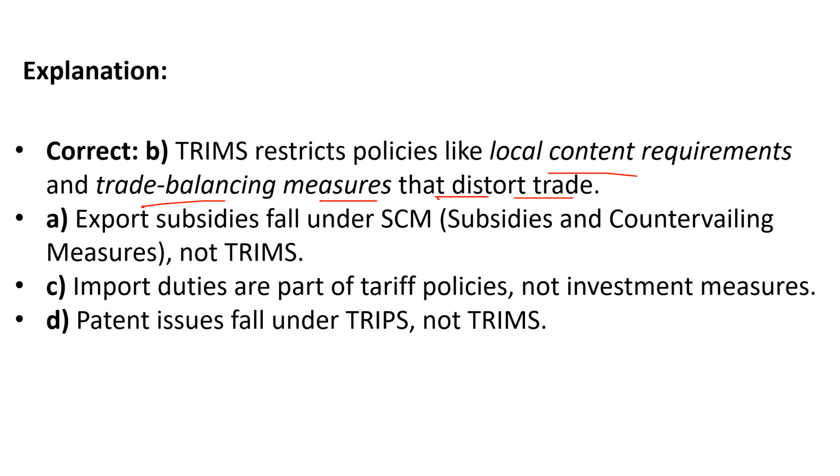We have completed this point in the theory session. Export subsidies fall under SCM, subsidies and countervailing measures, not TRIMS. Import duties are part of tariff policies, not investment measures. Patent issues fall under TRIPS, not TRIMS. So that is why these are wrong answers. You have an explanation of it.